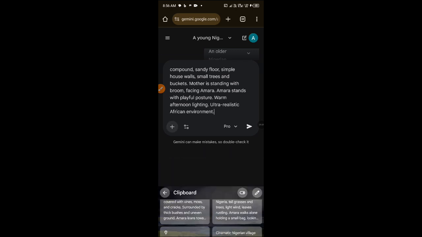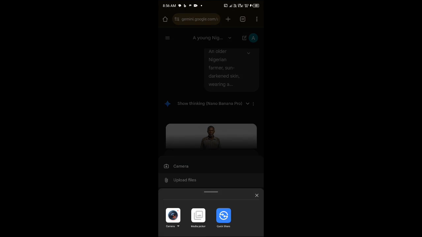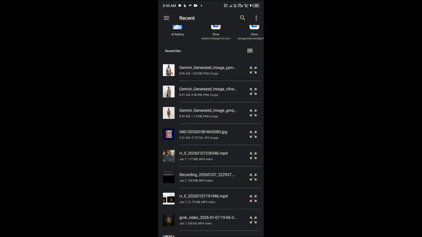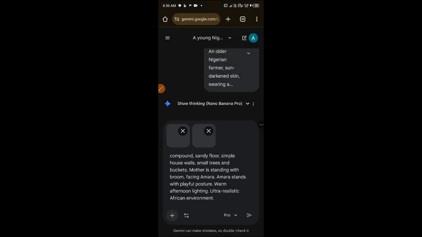So let's bring in those images that we generated. Upload from files, media picker. So these are the images we generated. For that scene we'll be making use of this and this, Amara and her mom. So you click on select. You allow the images to load before sending. Okay, so let's send it.